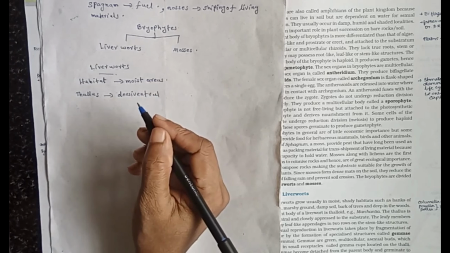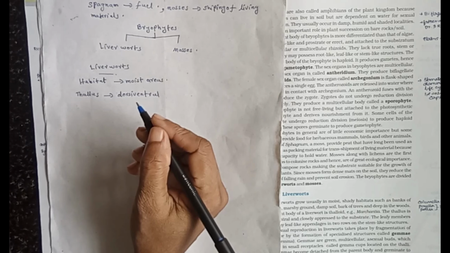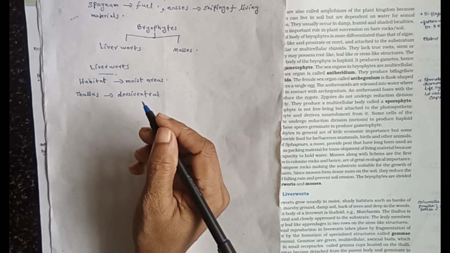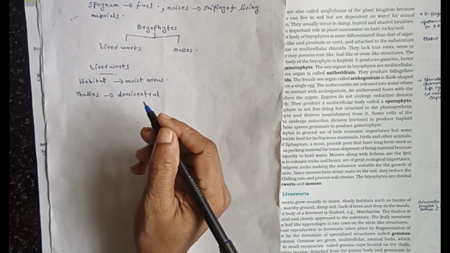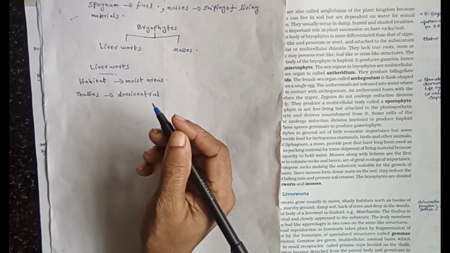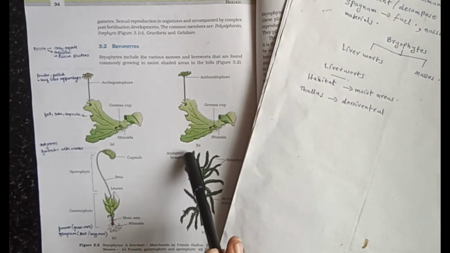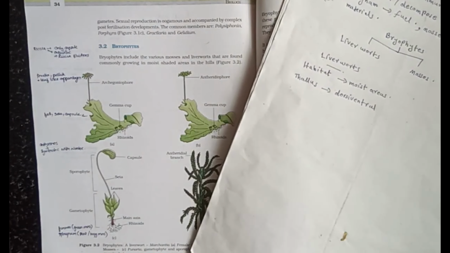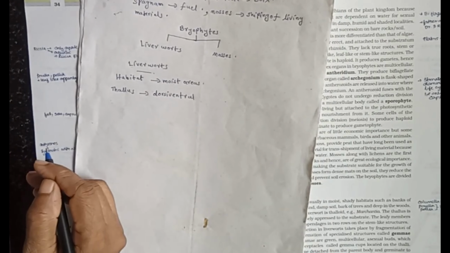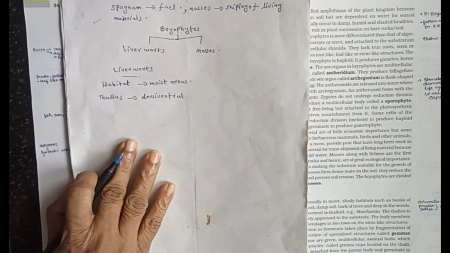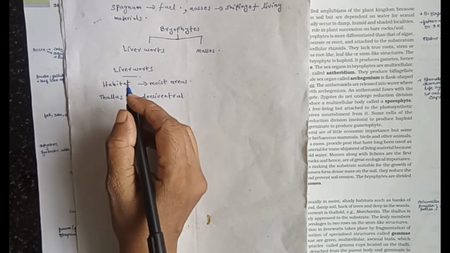In structure, in leafy members, the leaves are known as fronds. There is no complete structure of a leaf. Leaves are known as fronds, without xylem and phloem. Leafy members have tiny leaf-like appendages in two rows on stem-like structures.